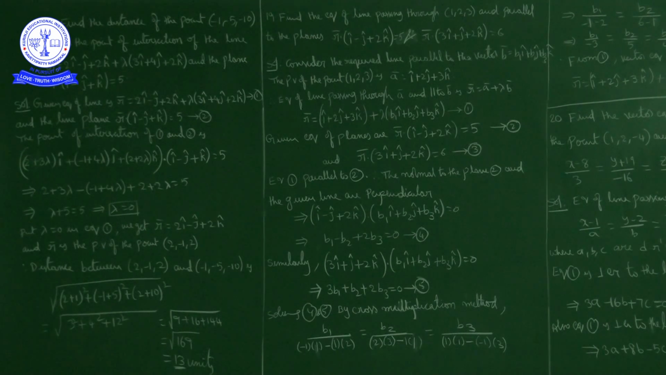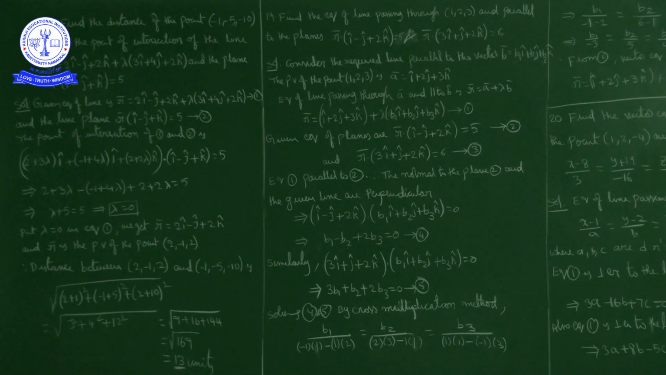By substituting lambda value 0 in equation 1, what do we get? r bar is equal to 2i cap minus j cap plus 2k cap. Now r bar is the position vector of the point (2, -1, 2). So what we can conclude from here is that the point of intersection of the line and plane is (2, -1, 2).